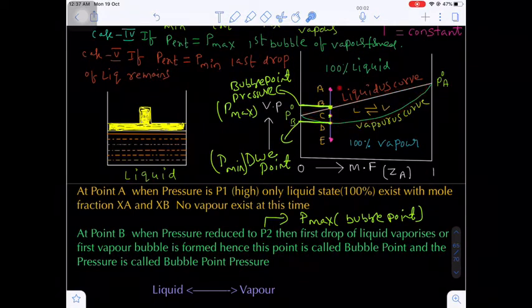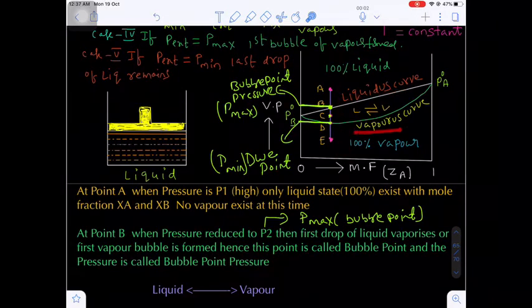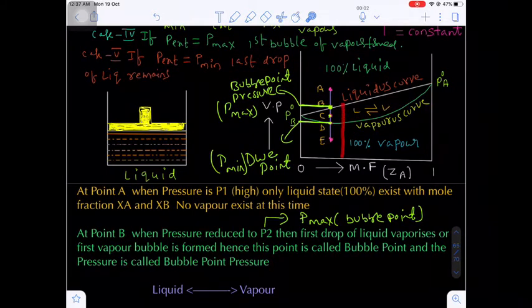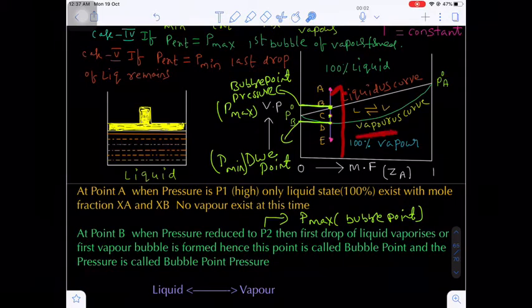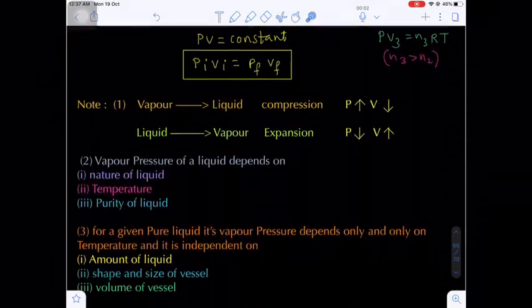Now what are we doing? We are decreasing the pressure by moving the piston in the upward direction. What happens? Liquid slowly undergoes vaporization and finally it will give 100% vapor. Are you getting my point? Otherwise, if you increase the pressure from lower to higher level, the vapor will undergo condensation to finally give only liquid, 100% liquid. Are you getting my point?